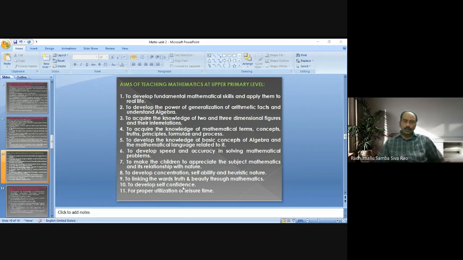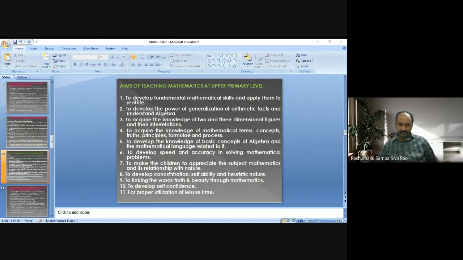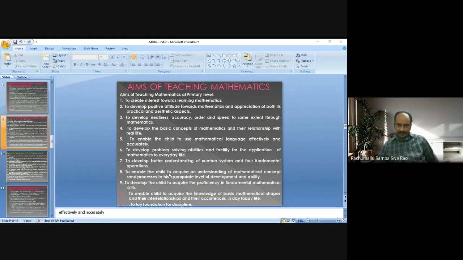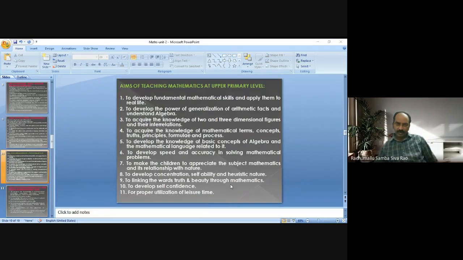Next, acquire the knowledge of two and three dimensional figures and their interrelations. Previously, at primary level, what was the aim related to this? To enable the child to acquire the knowledge of basic mathematical shapes and their interrelationships and their occurrences in day-to-day life. But what is the aim related to that at upper primary level?